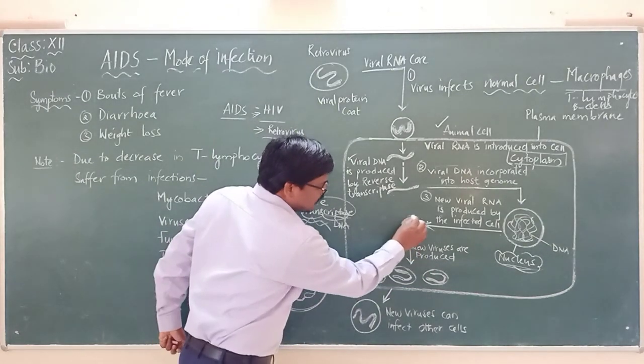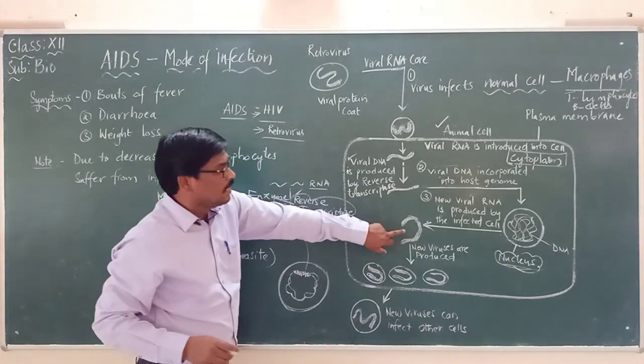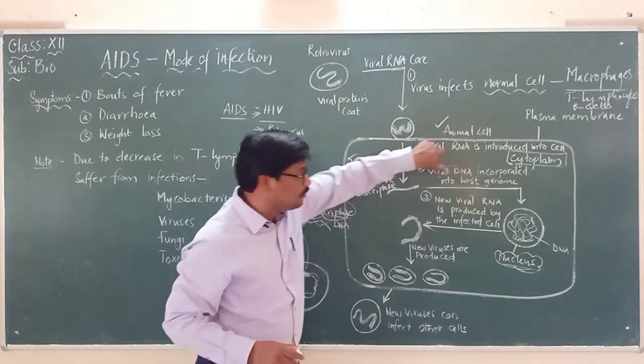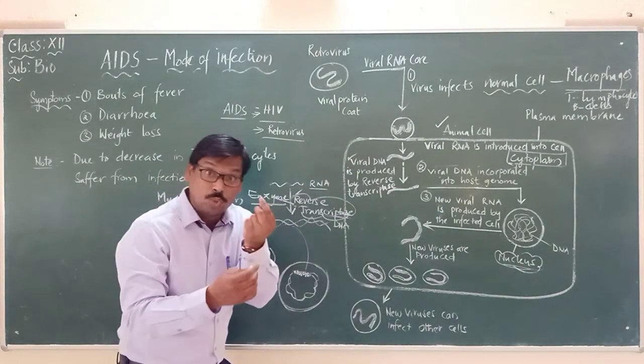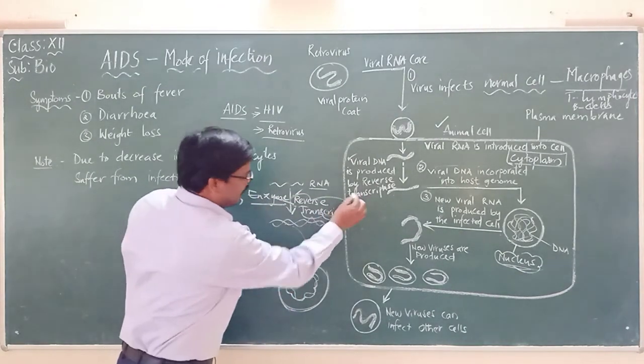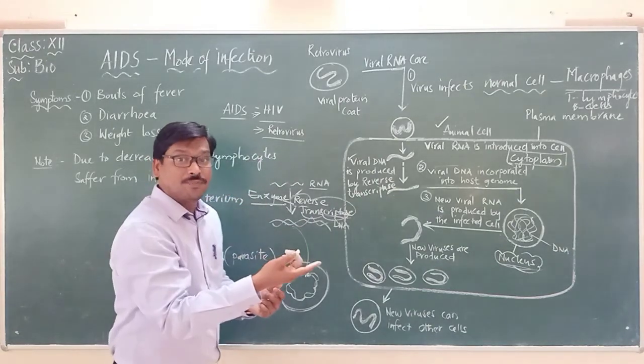Now here, this is the infected cell we are saying. Now if you are saying this is the genome of the virus that is newly formed from the viral DNA. From this viral DNA again, what is formed?